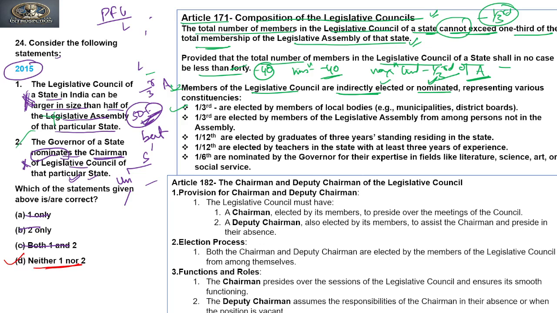It says that 1/3 of the members of the council are elected by members of local bodies like municipalities or district boards. 1/3 of the members are elected by the members of legislative assemblies from among persons not in the assembly. 1/12 of the members are elected by graduates of 3 years standing residing in the state. 1/12 are to be elected by teachers in the state with at least 3 years of experience, and 1/6 are to be nominated by the governor for their expertise in fields like literature, science, arts, social service, or the cooperative movement.